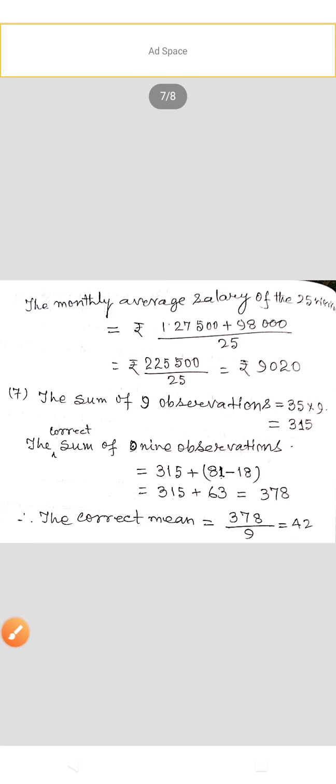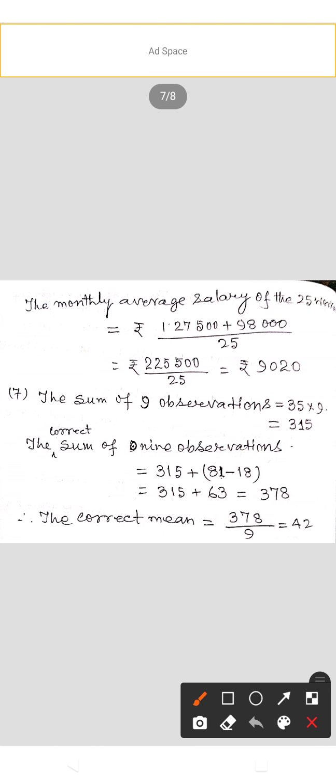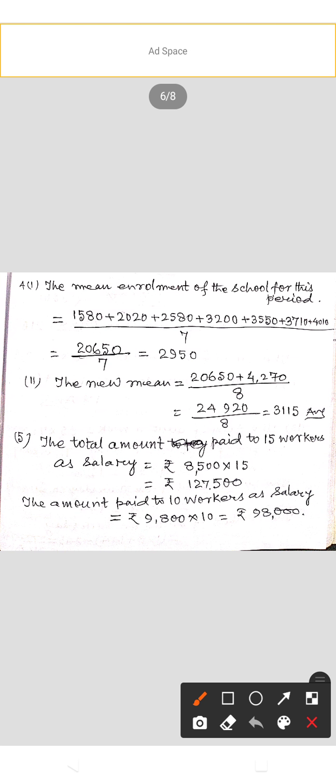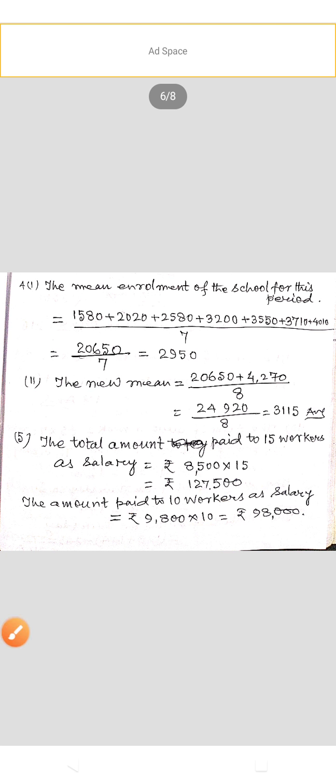Question number 5. The total amount paid to 15 workers as salary equals rupees 8,500 multiplied by 15, that is 1,27,500. The amount paid to 10 workers equals 9,800 multiplied by 10, that is 98,000.